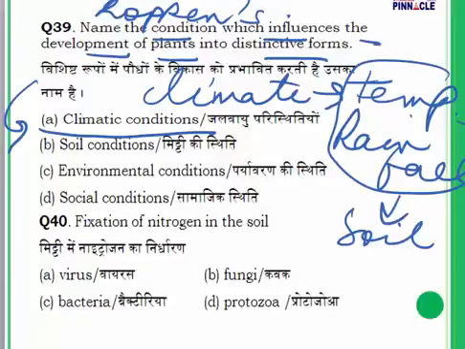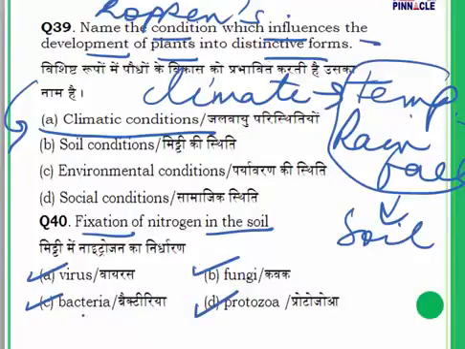Question number 40, very important. Fixation of nitrogen in the soil. You must have heard of nitrogen fixation in the soil. Is it done by virus, fungi, bacteria, or protozoa? These are the four options available.